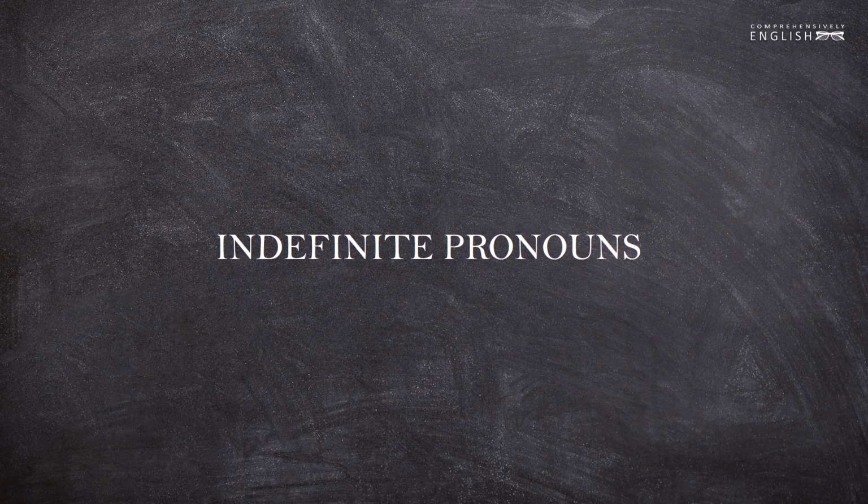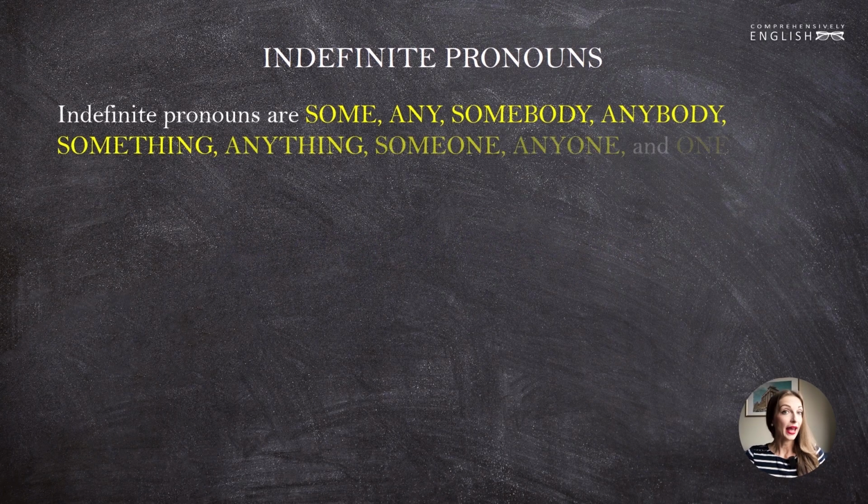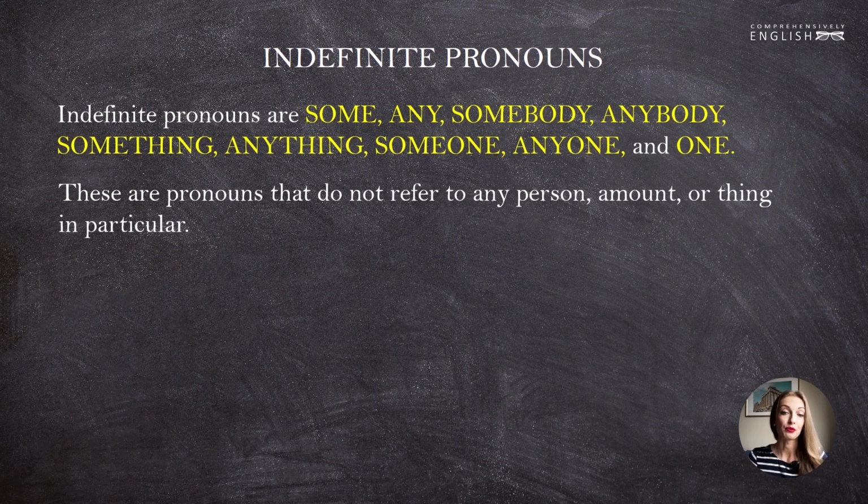So, indefinite pronouns. Indefinite pronouns are some, any, somebody, anybody, something, anything, someone, anyone, and one. Why are they indefinite? Because these are those pronouns that refer to no person, no particular thing or amount or notion or whatever. Nothing in particular. They point out to some person or thing indefinitely.